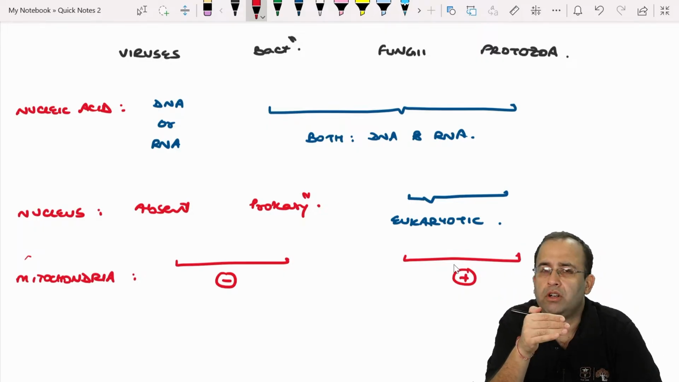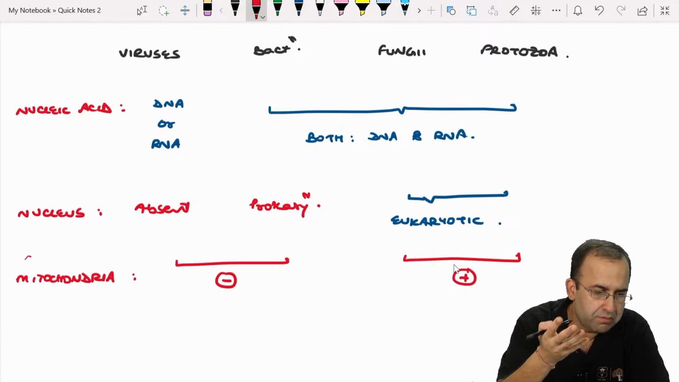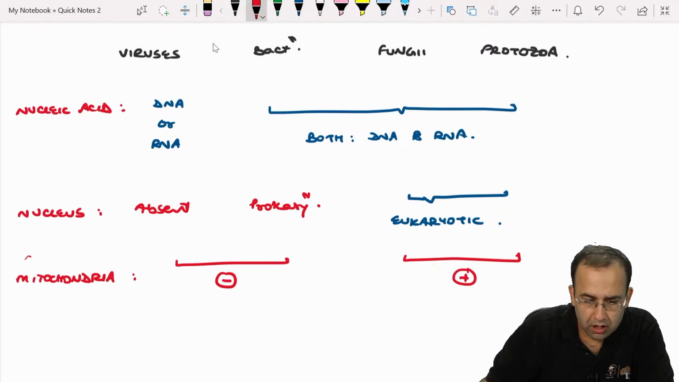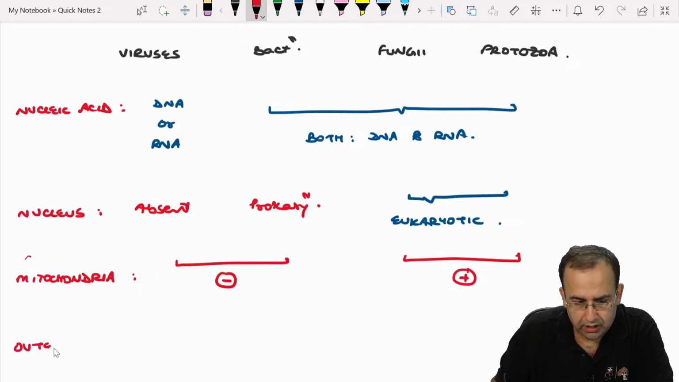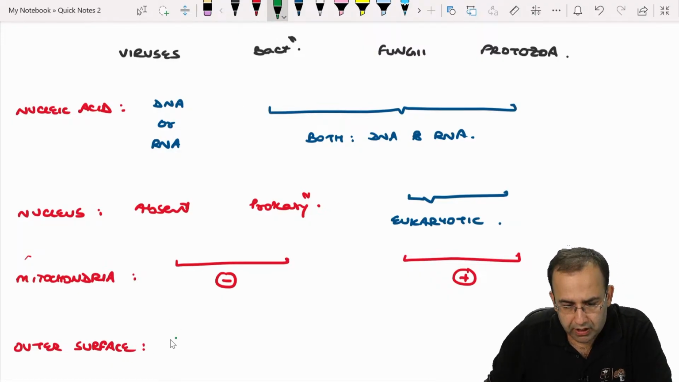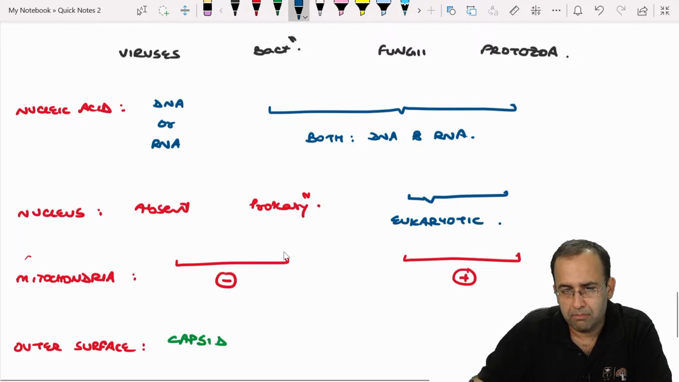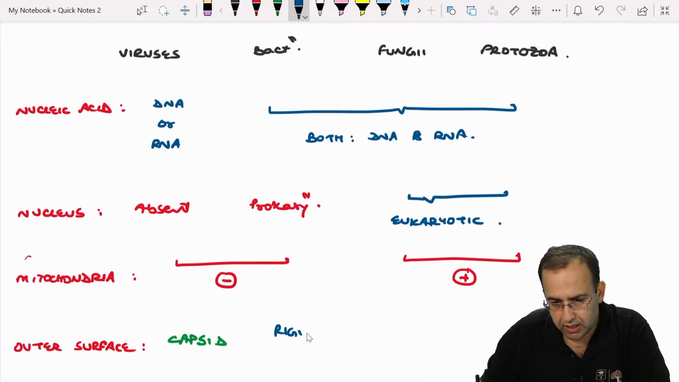Bacteria are prokaryotic, so mitochondria is absent. Viruses बेचारों में तो वैसे ही कुछ नहीं था. Lastly is the outer surface. Viruses have a capsid versus bacteria, which have a rigid wall made of peptidoglycans.